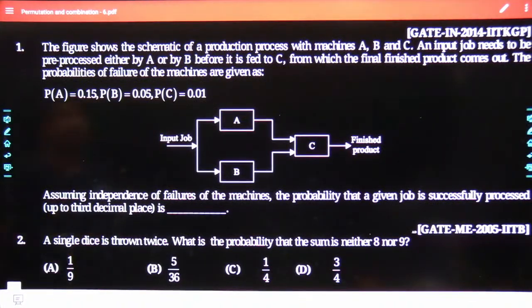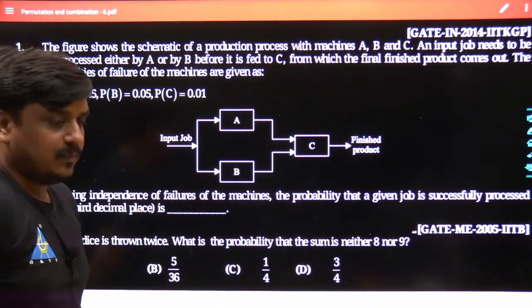Tell me what would be the best answer for the first question. The figure shows the schematic of the production process with machines A, B and C. An input job needs to be pre-processed either by A or B before it is fed to C, from which the final finished product comes out. The probabilities of failure of the machines are given. You had to find the probability that.